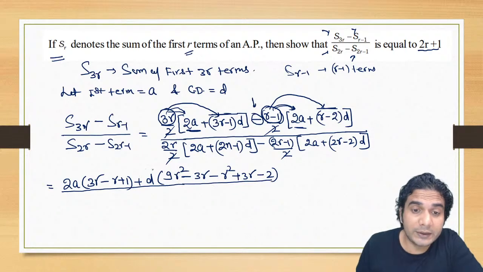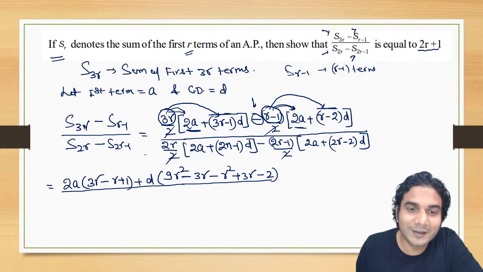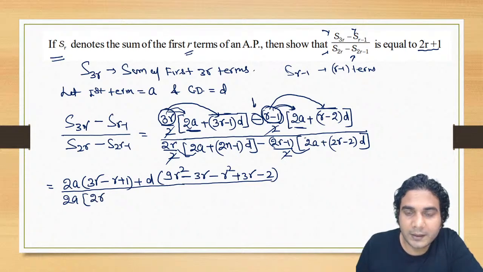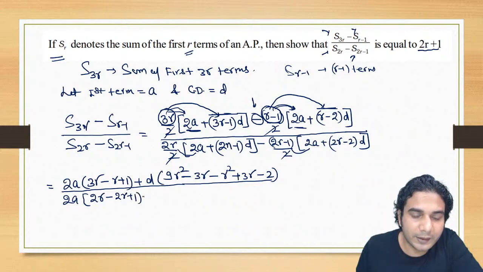Now we need to do the same process in the denominator also. So it's a little subjective type of question. Let's club these two terms and these two terms. So you can take 2a common. After taking 2a common, what are we getting? See this, this will be 2r, and it will be minus 2r minus 1. So minus 2r plus 1. All right. Plus d times of.